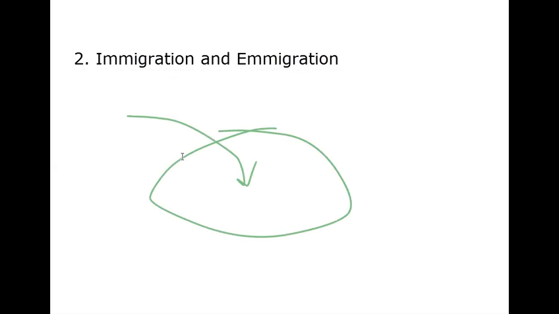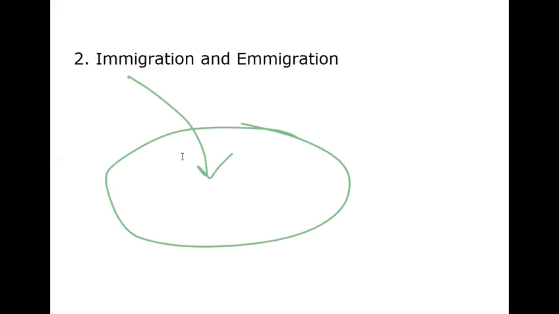If they are coming here, they are immigrants into our country. Somebody entered and settled here, what do you call them? Immigrants. Those going out, we call them emigrants. Emigration, going out. Coming in, immigration. So this is the basic thing you should learn. Okay, so let's see immigration. What is immigration? Immigration means coming in.